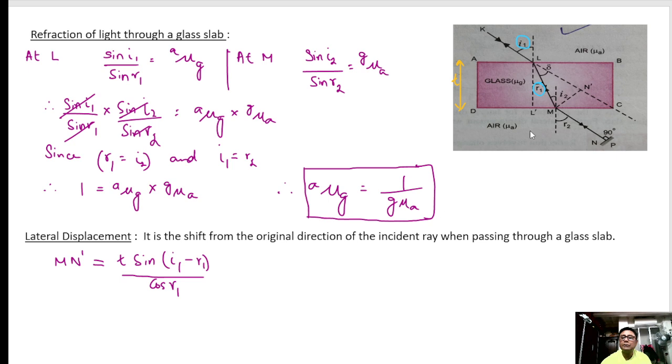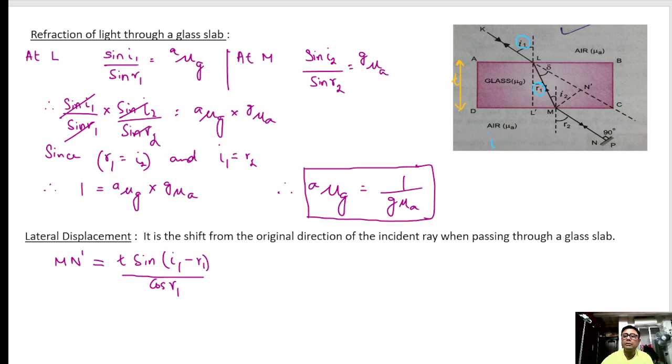Angle of refraction here is R1. Now I2 is equal to R1, please note it, and then it makes an angle of R2, and R2 is equal to I1. Please note that, because it is the same medium, air: it is coming from air, and it is coming out in air. So the angle of incidence at air and the angle of emergence at the air will be the same. Clear?